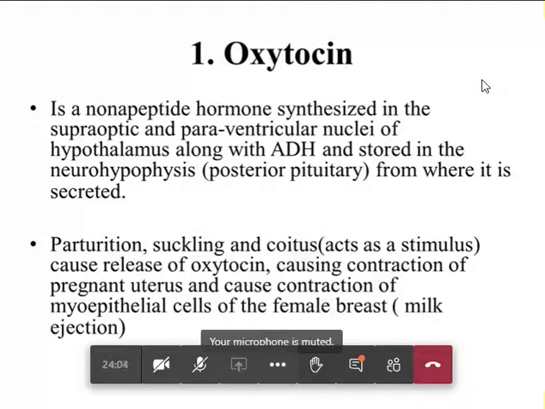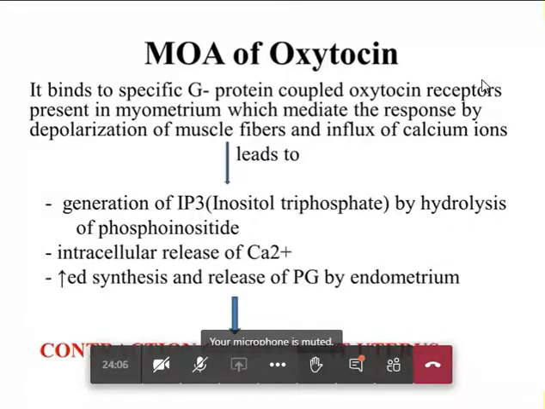Now coming to mechanism of action of oxytocin. I think there is some background noise. Whose microphone is on? Can you please turn it off?